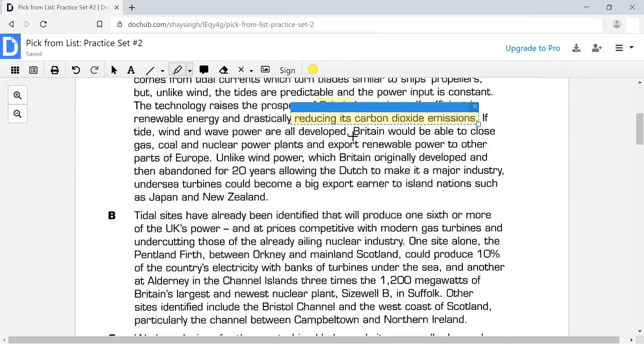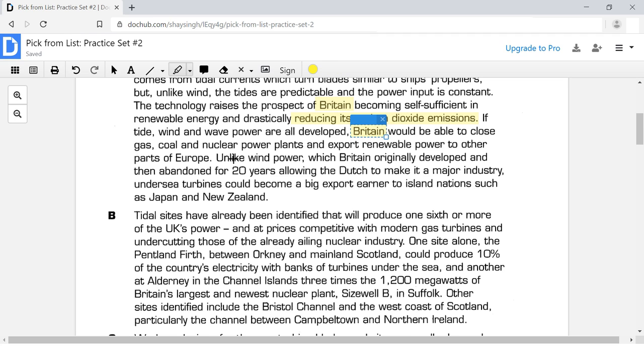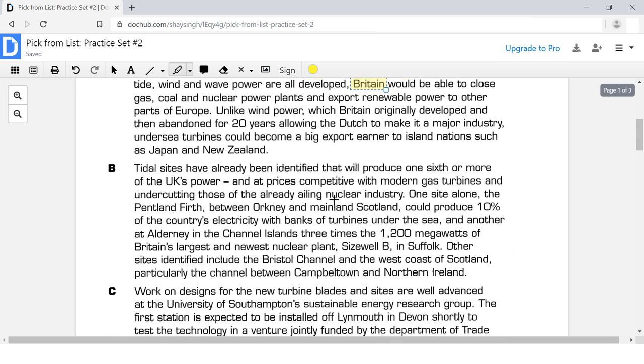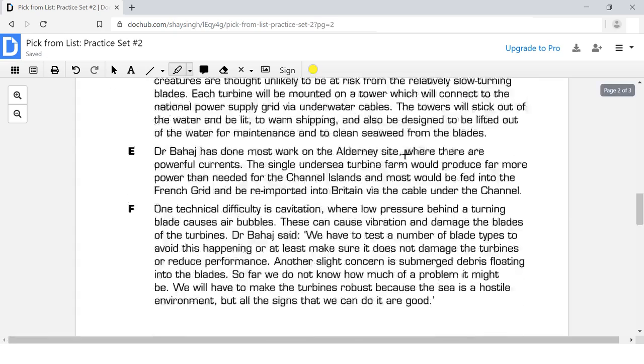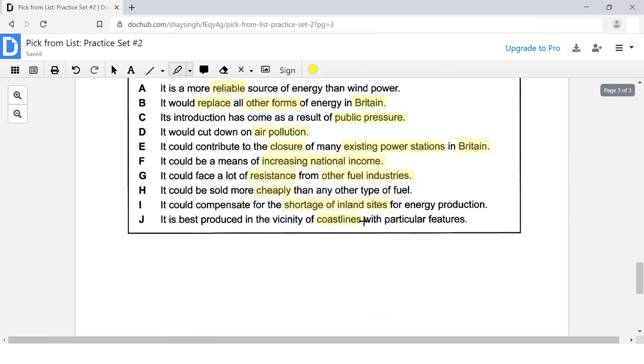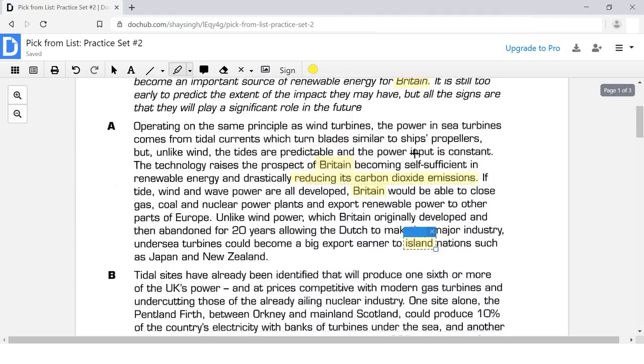Let's go ahead and see what else we can find. Here I have another keyword, Britain. Okay, I see island. Island is synonym language for coastlines. Here it mentioned coastlines, so that is synonym language.